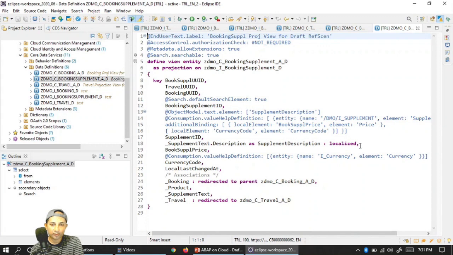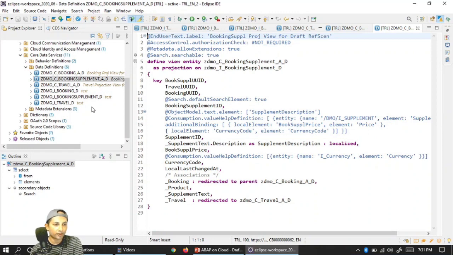And here just one little add-on, localized, because this supplement and supplement text, because text is kind of multi-language. So what language it will take, English or what, that is what localized will tell, what kind of languages. Your logon language is English, or Spanish or whatever. Based on that, this localized will determine which text or supplement text it has to pick. Sy-langu, that is what we generally use, right, in ABAP. So the same thing is handled by localized. I think pretty much an interesting, cool feature.